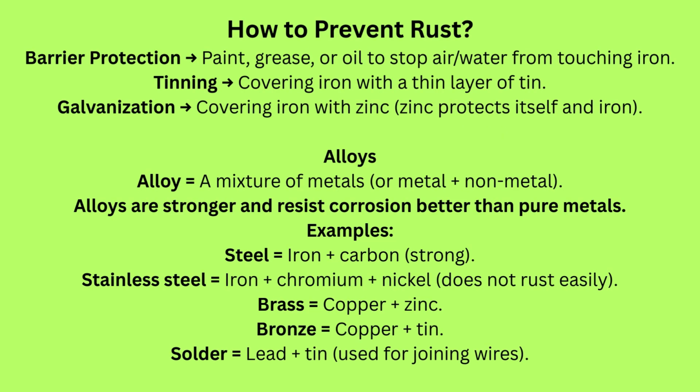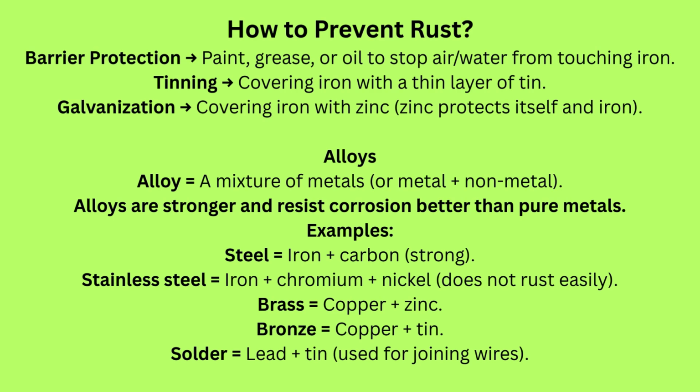So, how to prevent rust? If we paint, grease or oil the metal, it is called barrier protection. This is to stop air or water from touching iron. Next, we can protect iron by tinning. Covering iron with a thin layer of tin is called tinning. Covering iron with zinc is called galvanization.